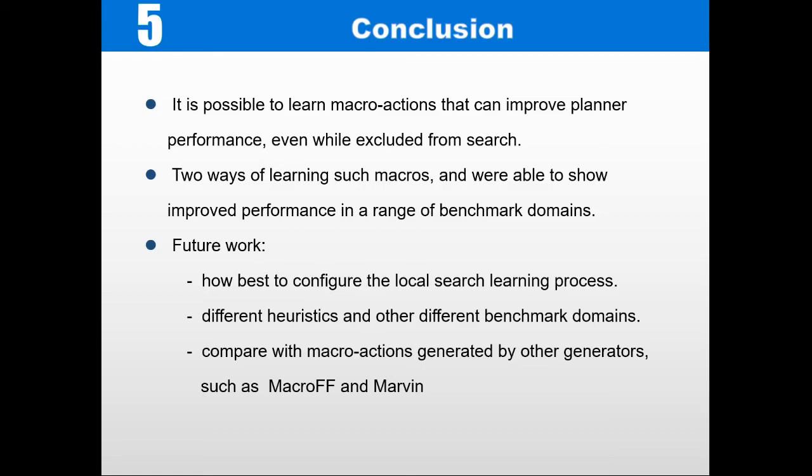So in conclusion, we have shown that it is possible to learn macro actions that can improve the planner's performance even when excluded from search. We have presented two ways of learning such macros, and were able to show improved performance in a range of benchmark domains. For future work, we will continue to look at how best to configure the local search learning process. We will look at different heuristics and other different benchmark domains. We can also compare the results with macro actions generated by other generators such as MacroFF and Marvin.